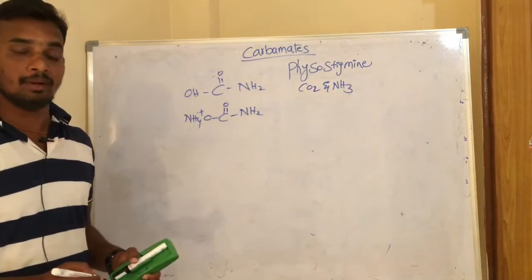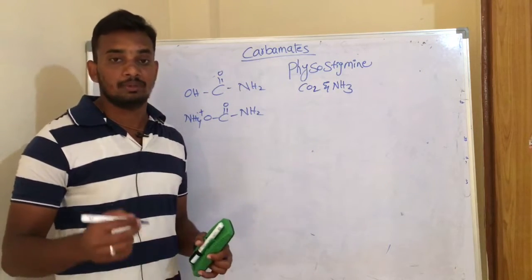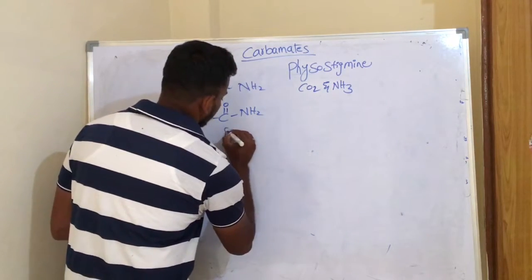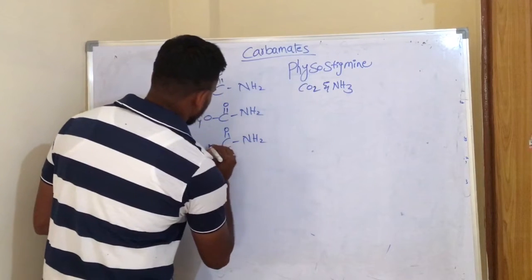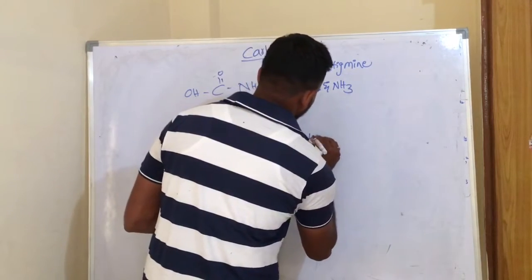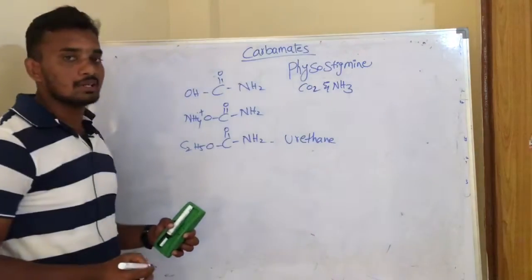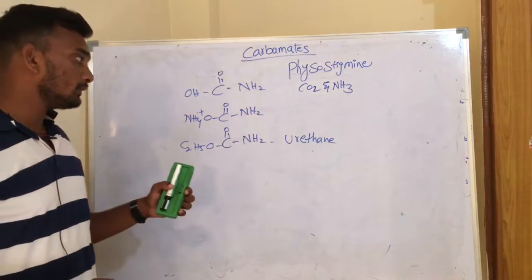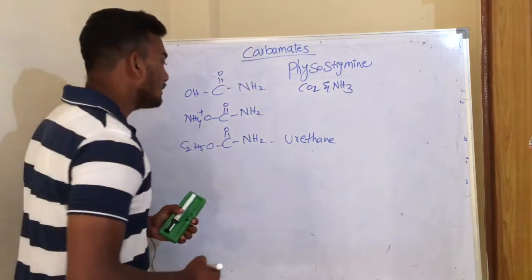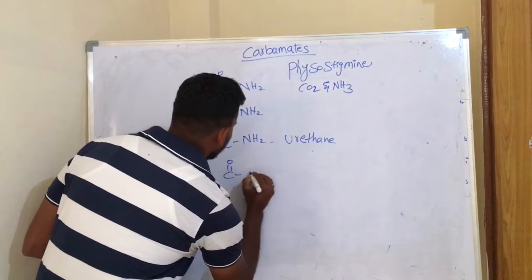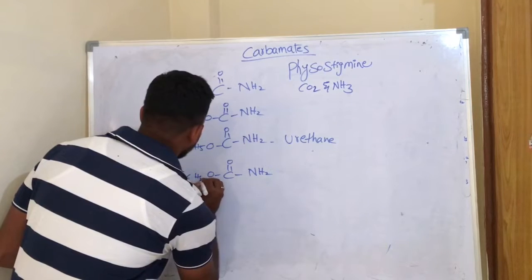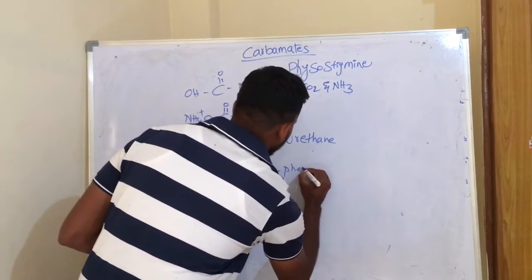Apart from this ammonium carbamate, some alkyl esters of carbamic acid also show some insecticidal properties, and one such compound is urethane. So this is urethane. So this urethane also shows some insecticidal properties. Just like urethane, some aryl esters of carbamic acid also show some insecticidal properties, and one such compound is phenyl carbamate. So this is phenyl carbamate.